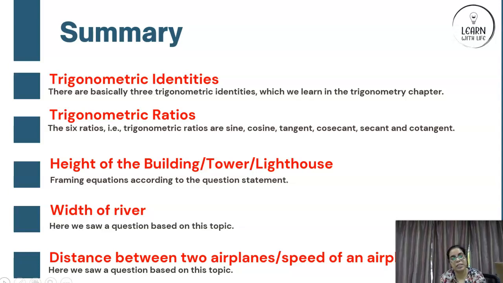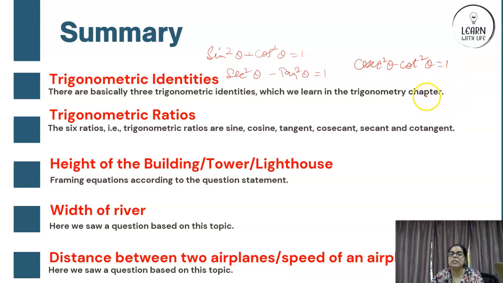So the question was firstly based on trigonometric identities. All three trigonometric identities basically are important. Which three are those? One is sine square theta plus cos square theta is equal to 1. Other is secant square theta minus tan square theta is equal to 1. And last but not the least is cosecant square theta minus cot square theta is equal to 1. These three are important. Some of you might also read it as secant square theta is equal to 1 plus tan square theta, cosecant square theta is equal to 1 plus cot square theta, sine square theta is equal to 1 minus cos square theta. That's just arithmetic operations, nothing a problem.